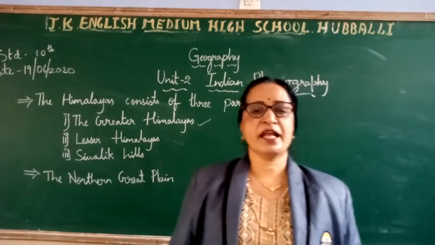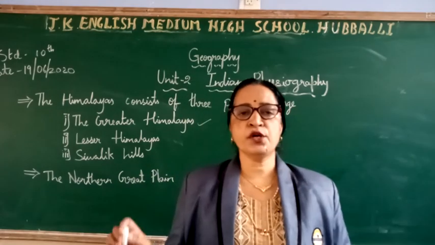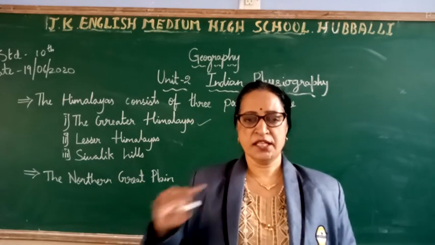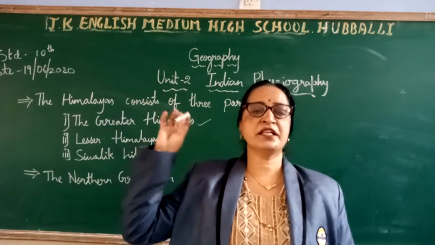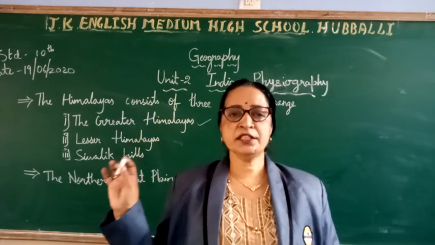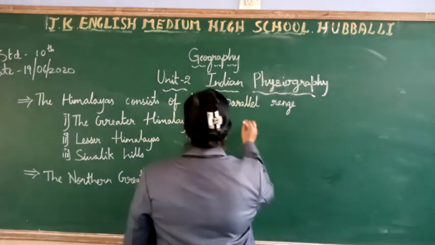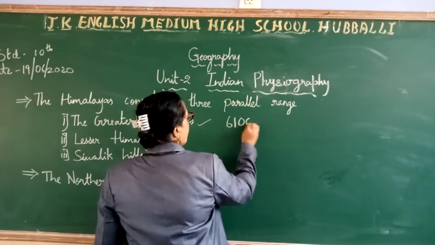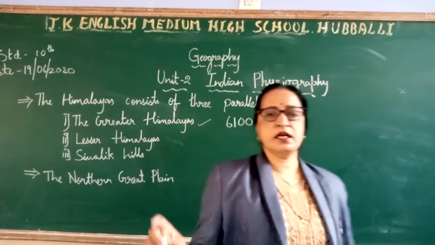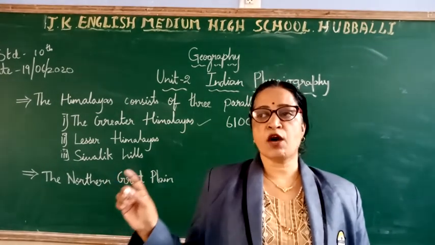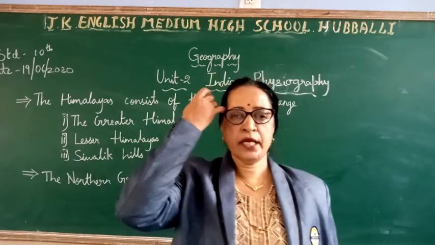What do you mean by Greater Himalayas? They are the innermost, continuous and highest ranges. The average height of this Greater Himalaya range is 6,100 meters. These ranges have many high peaks.